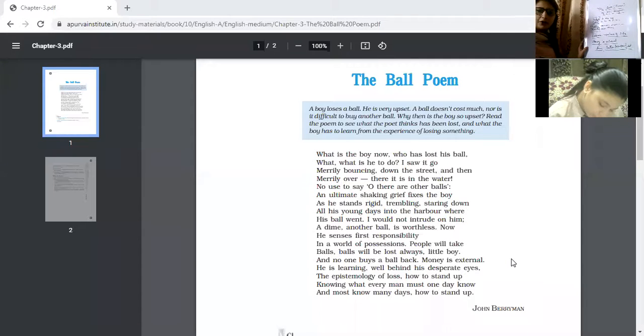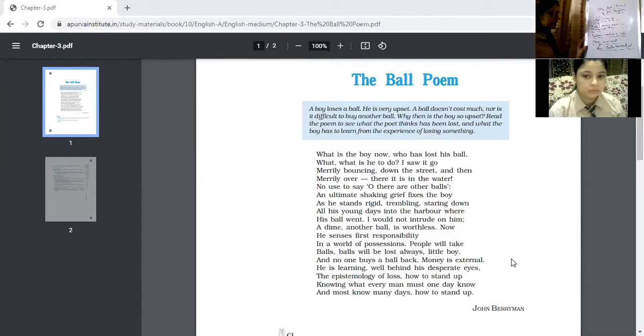Balls, they are personified. How are balls personified? Because the poet is referring to these balls as belongings, right? So what it means is that balls will be lost always. In our life we will face different kinds of losses. It is not that we have one kind of loss, but we will have different kinds of losses in our life.